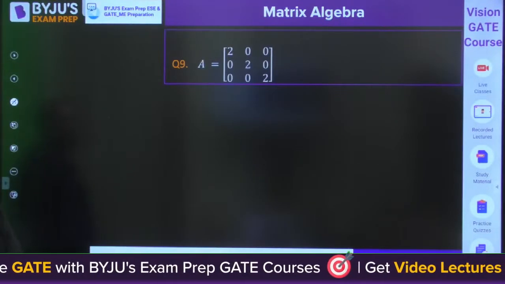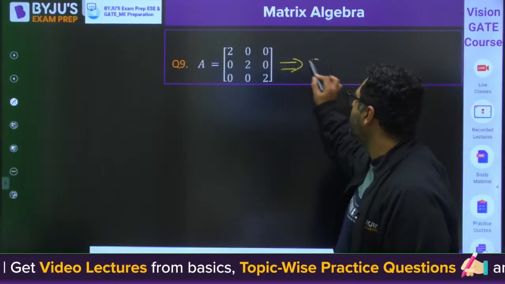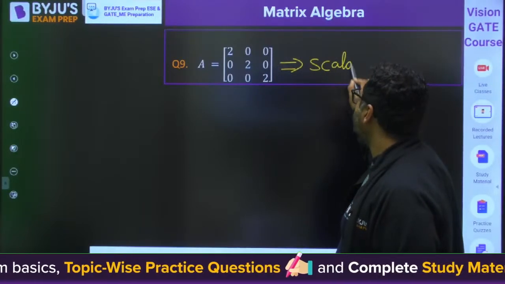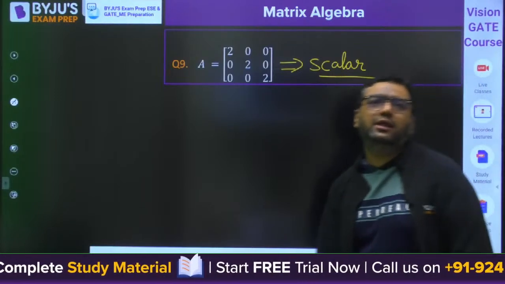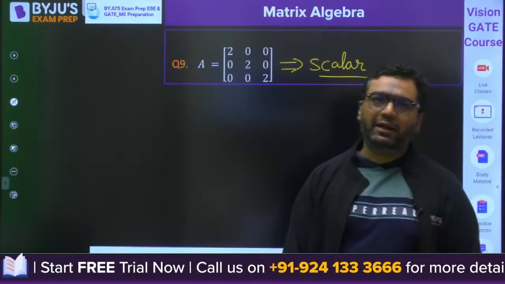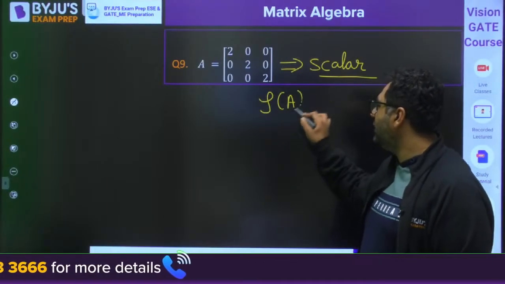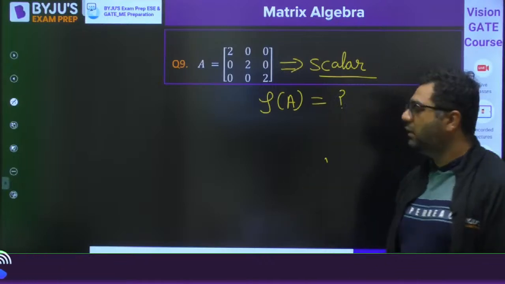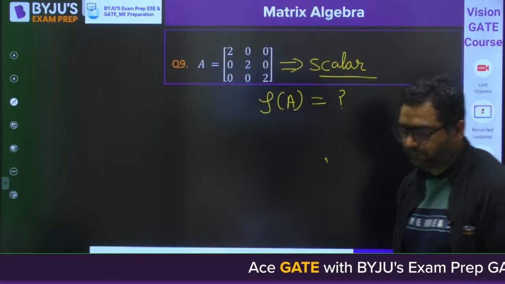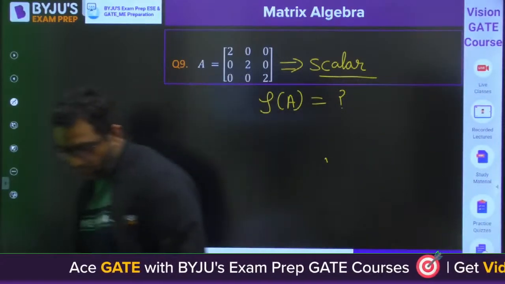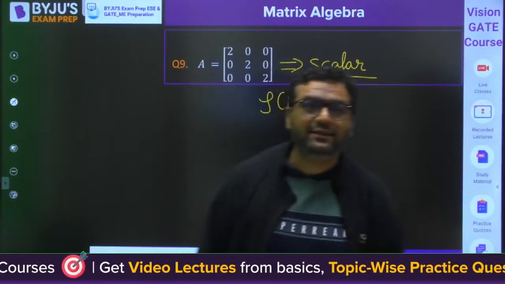So we are moving to this matrix. This is said to be a scalar matrix. A scalar matrix is a matrix for which the diagonal elements are equal to k and all other elements are 0. So this is a scalar matrix. Can you tell me what would be the rank of A? Yes, guys.